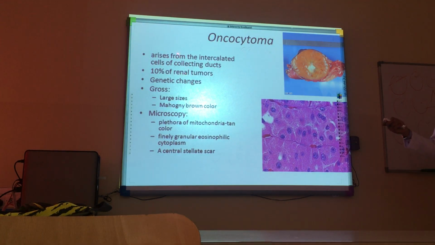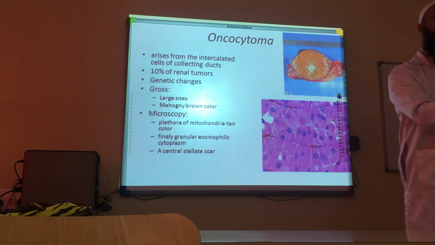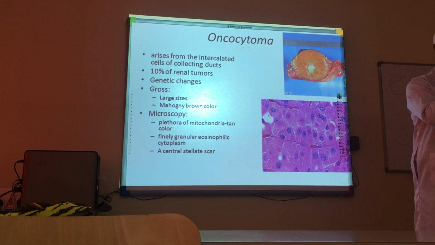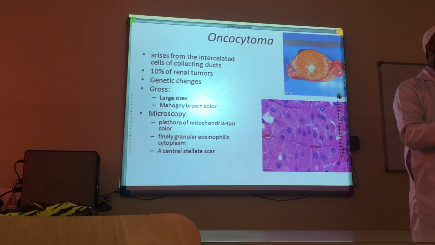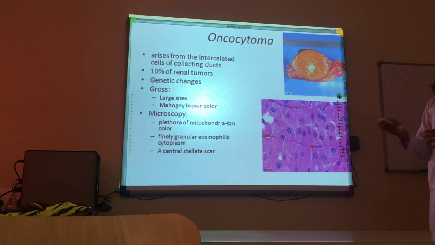So oncocytoma arises from the intercalated cells of the collecting ducts. You know the collecting ducts in the nephron, the last organ is the collecting ducts. The collecting ducts have histologically cells which are called intercalated cells. This tumor typically arises from those cells.